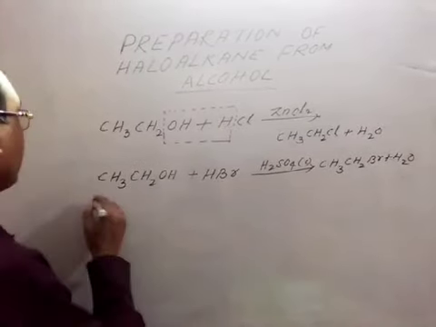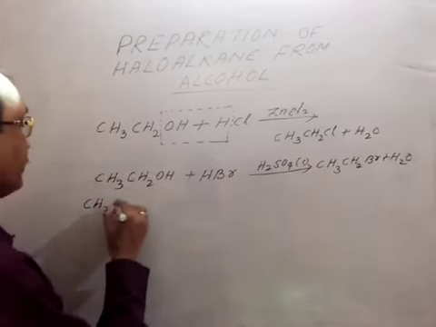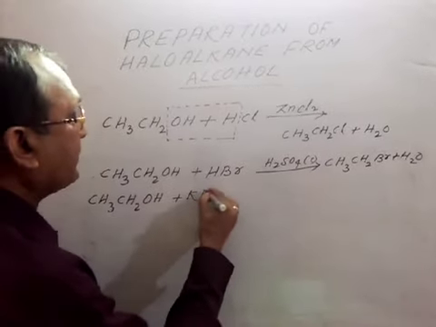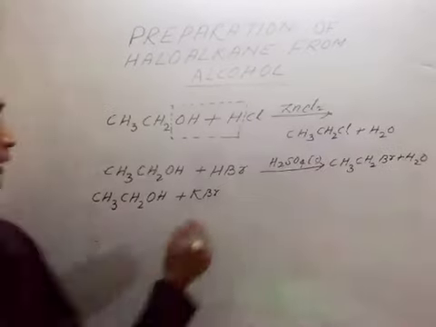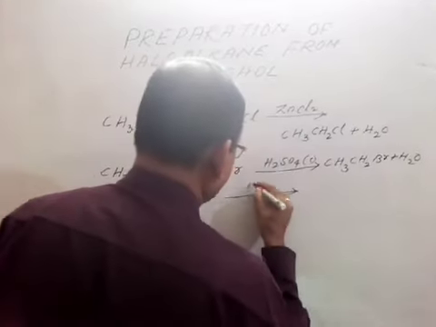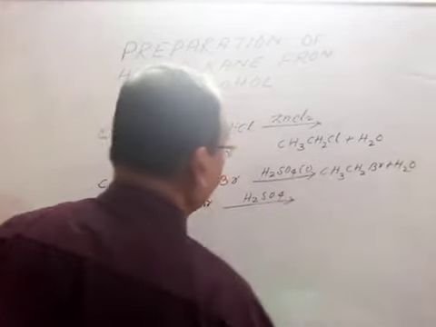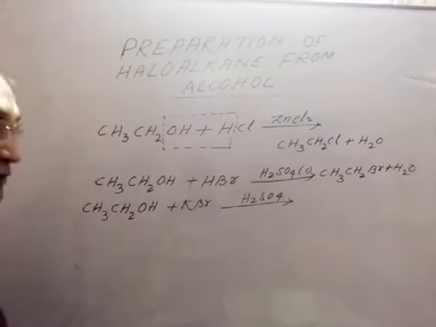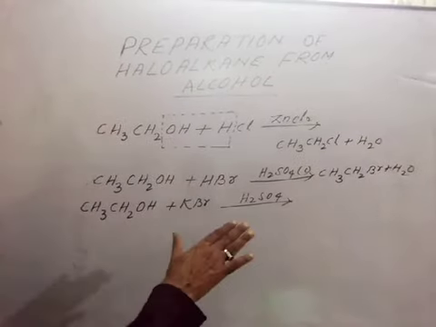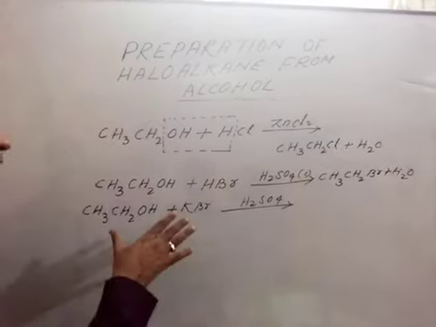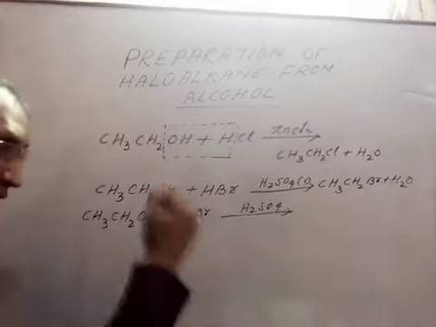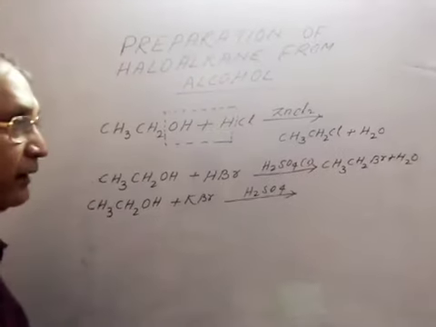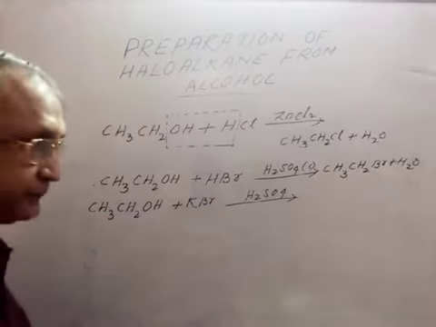CH3CH2OH, if it reacts with KBr in presence of H2SO4, then this H2SO4 will take part in the reaction. The reaction is very easy. If you consider every reaction stepwise, then we can get the product easily. There is no need to remember the product.